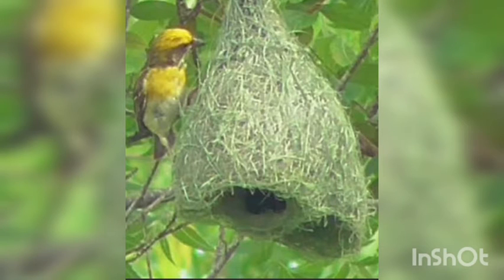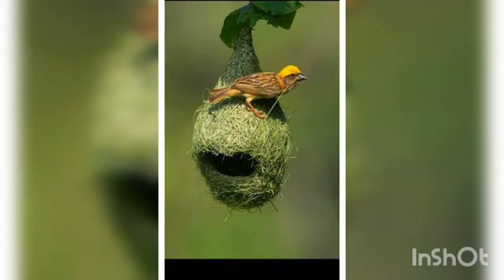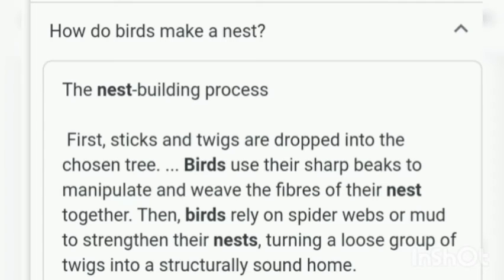How do birds make a nest? The nest building process. First, sticks and twigs are dropped into the chosen tree. Birds use their sharp beaks to manipulate and weave the fibers of their nest together. Then birds rely on spider webs or mud to strengthen their nest, turning a loose group of twigs into a